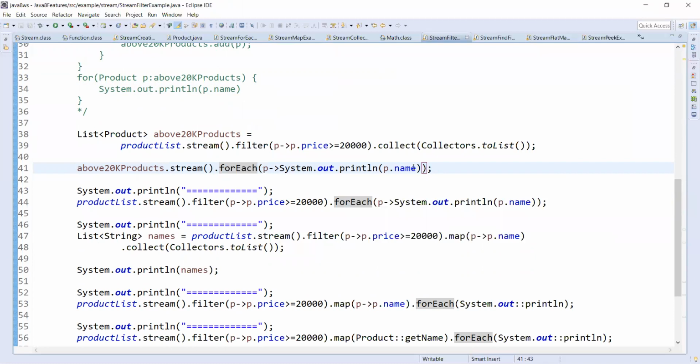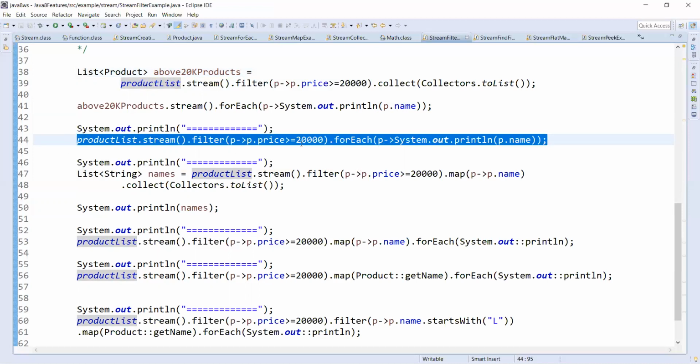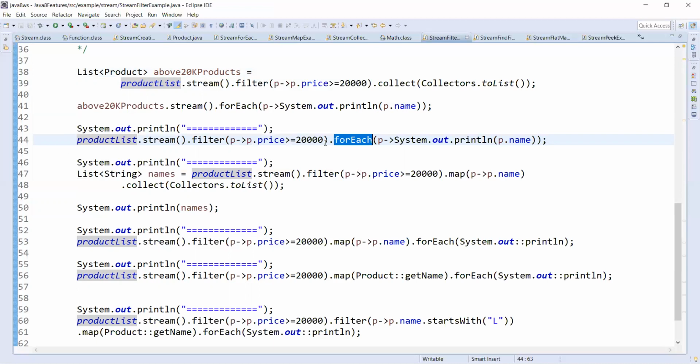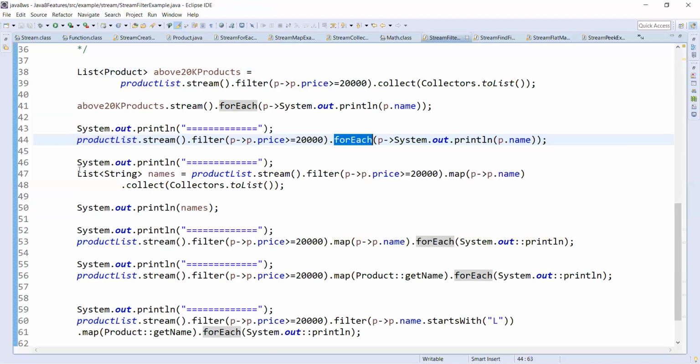This lambda expression will print the product names from the new list. If you don't want to collect them into a list, if you just want to print them, we can do it in one statement: stream.filter and forEach. That means here we have the new stream, and I'm iterating on the new stream with forEach.